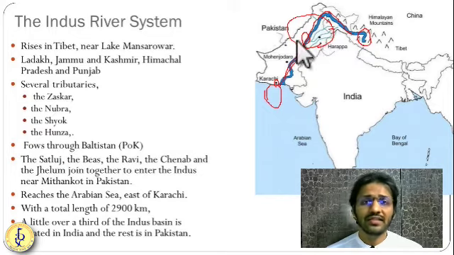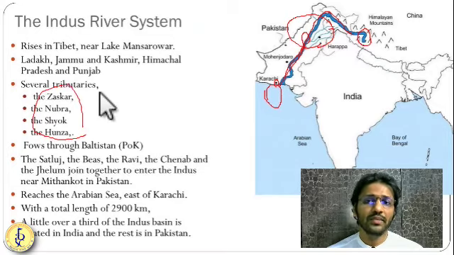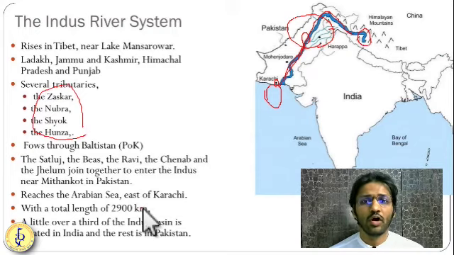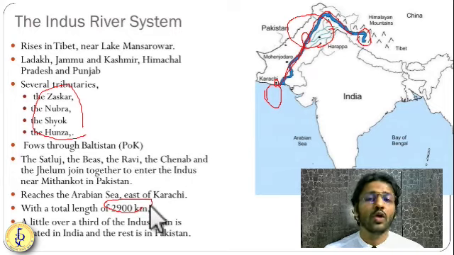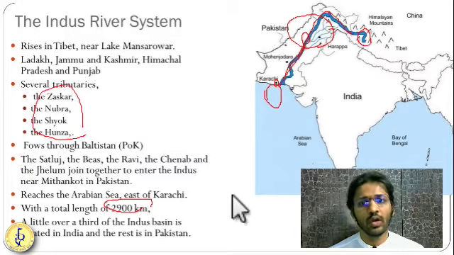Okay, so it has various tributaries. Tributaries of this river are Zanskar, Nubra, Shyok, and Hunza. These are some important tributaries of this river. Lengthwise, if you see, it is almost 2,900 kilometers, one of the longest rivers in the world. It will come under the top 5 longest rivers in the world.